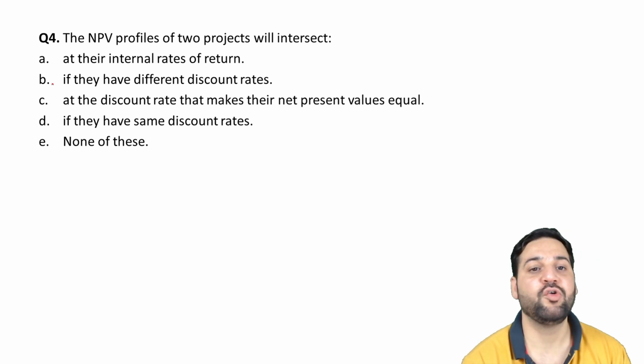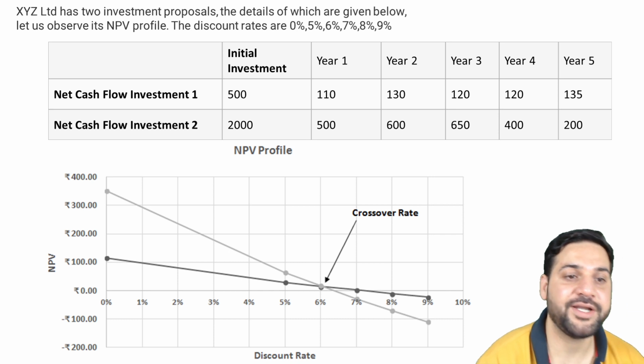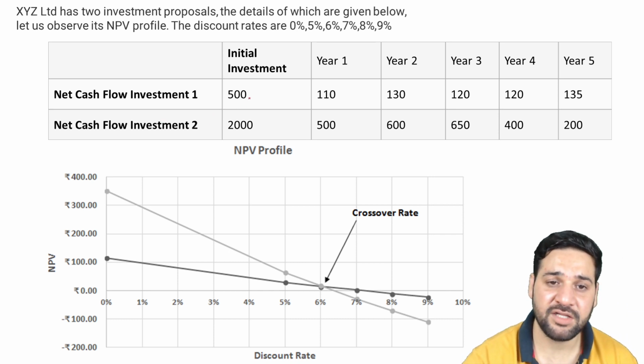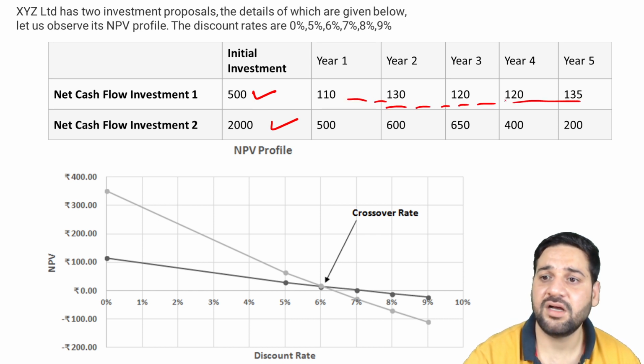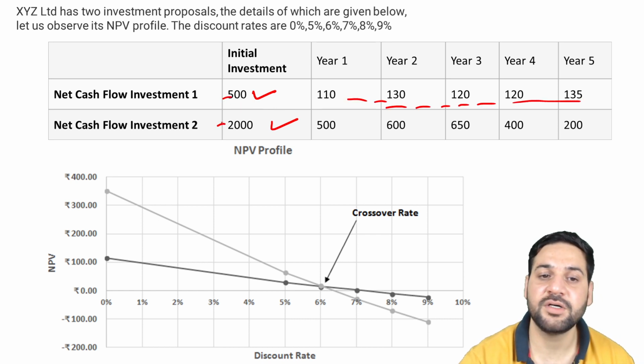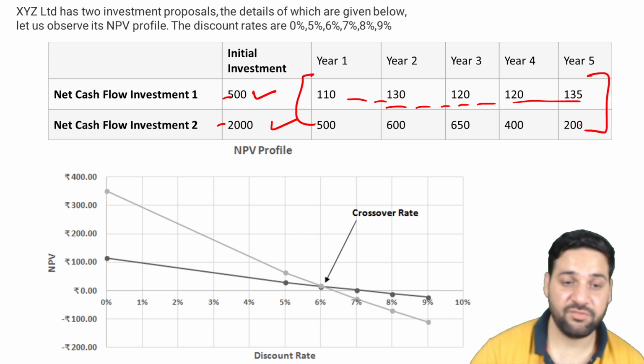NPV profiles of two projects will intersect. This one is important: the crossover rate. See, initial investment is 500 crores, let's say, and 2000 crores. Over the years, these are the cash flows from the projects, right? And we can draw it here.